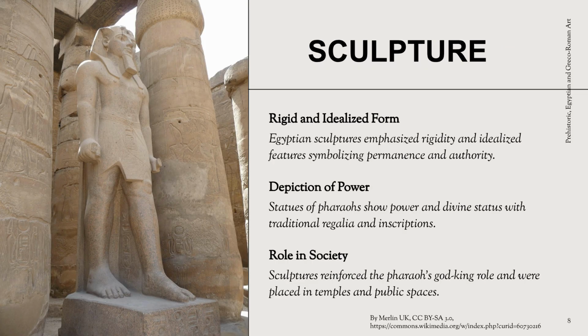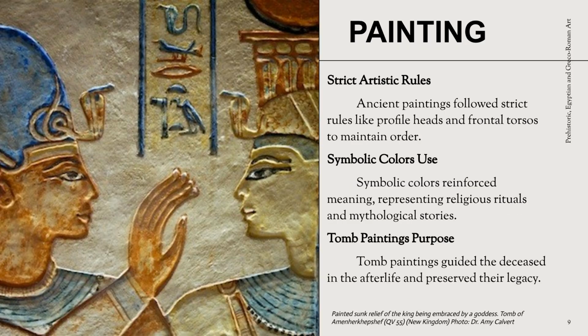Egyptian sculptures emphasized rigidity and idealized forms, symbolizing permanence and authority. Statues of pharaohs, depicting power and divine status, reinforced their god-king role in temples and public spaces. Ancient paintings followed strict artistic rules, such as profile heads and frontal torsos, to maintain order. Symbolic colors reinforced meaning in religious and mythological stories. Tomb paintings guided the deceased and preserved their legacy.